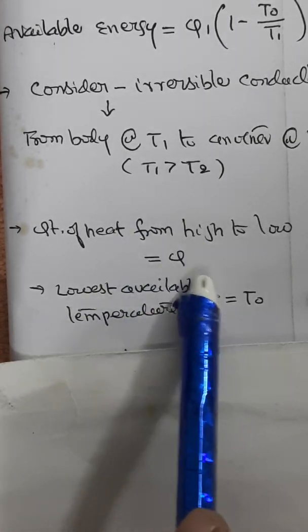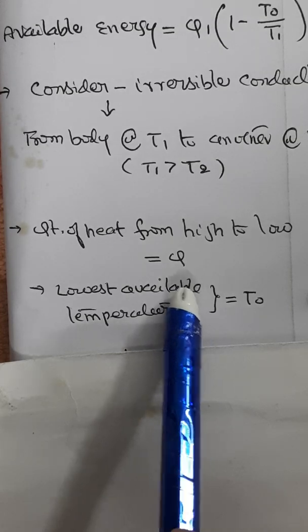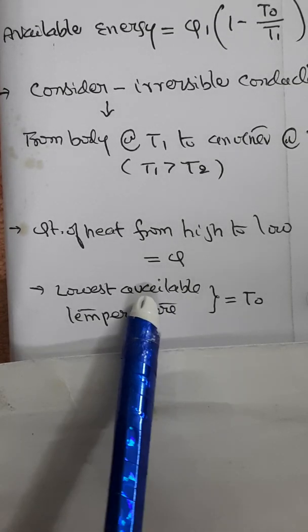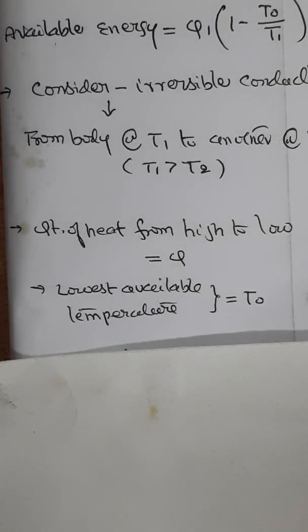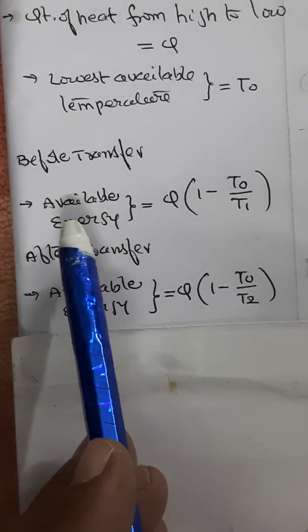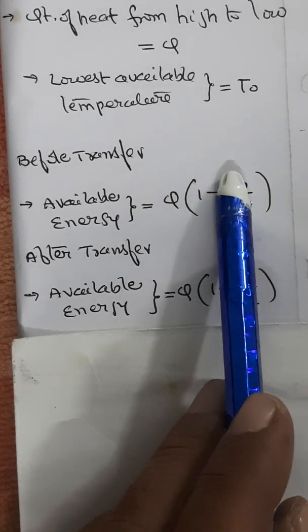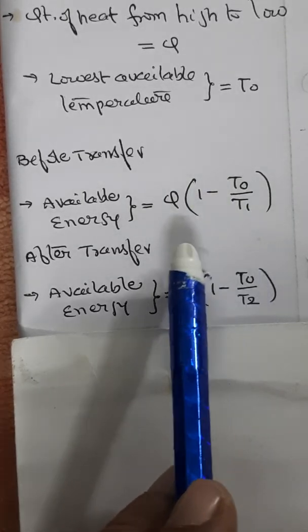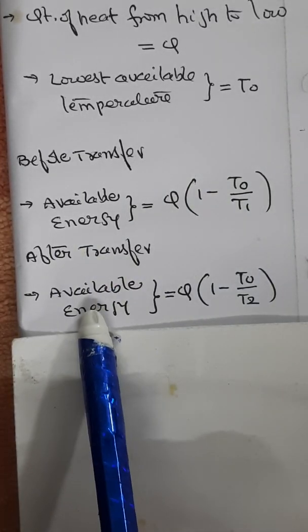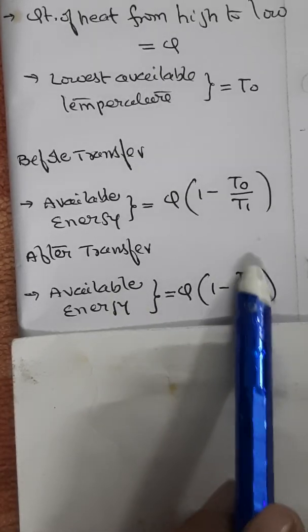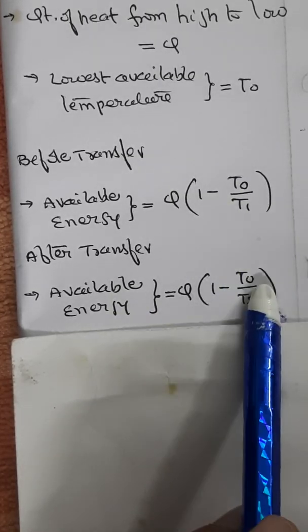With these considerations, let us calculate the available energy before transfer as well as after transfer. So the available energy before transfer is Q into 1 minus T naught by T1, whereas after transfer, the available energy will be Q into 1 minus T naught by T2. Only the temperature varies.